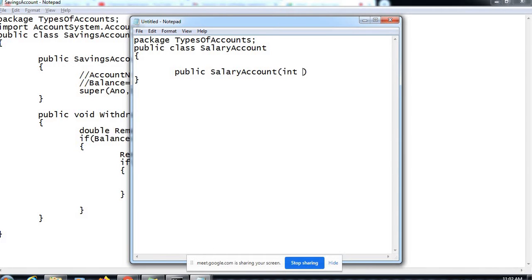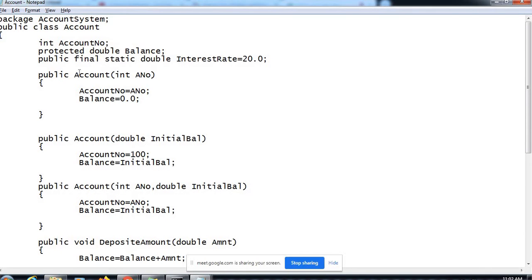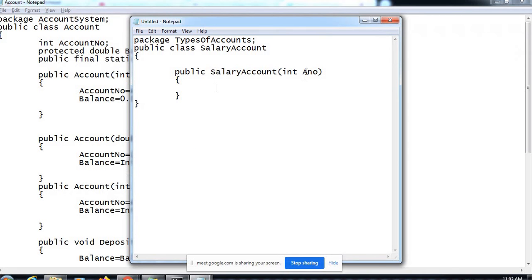So in the constructor, as we know, this is for the account number, but the account number is not accessible to anyone, right? The account class has defined this account number with the default access specifier, and we do not have access to it. So the value we receive here in this ANO, we want to use it to assign to the account number variable which we have inherited.